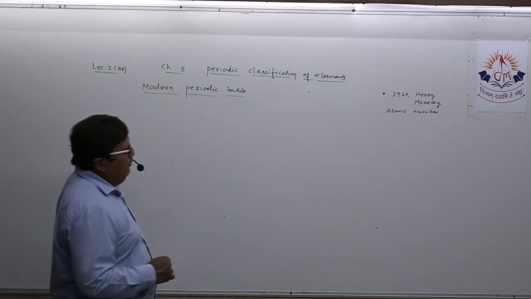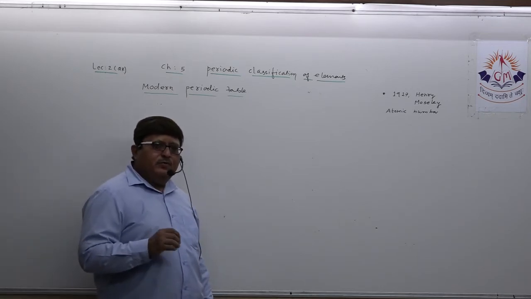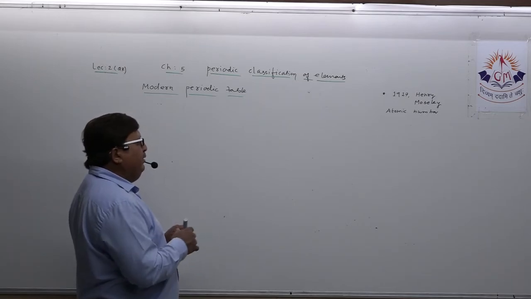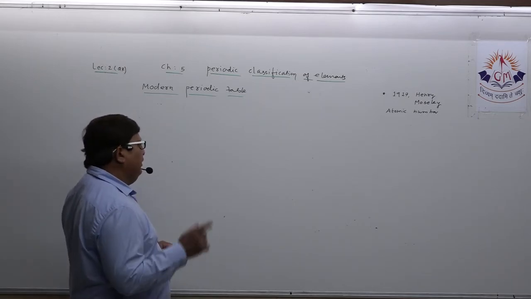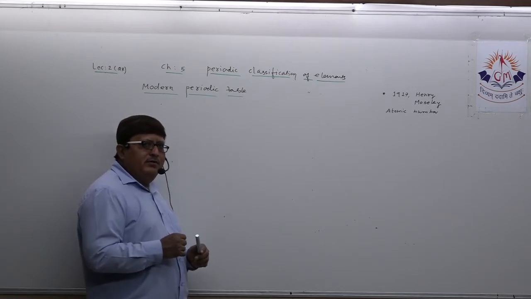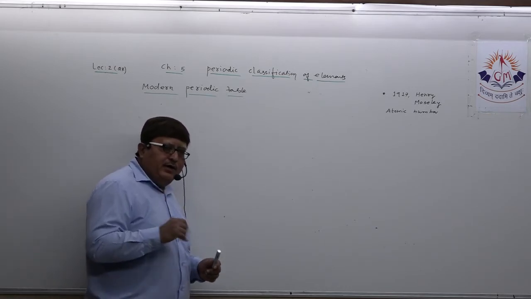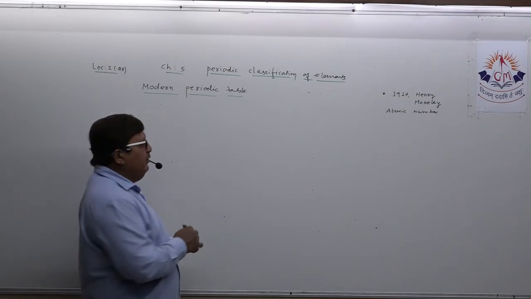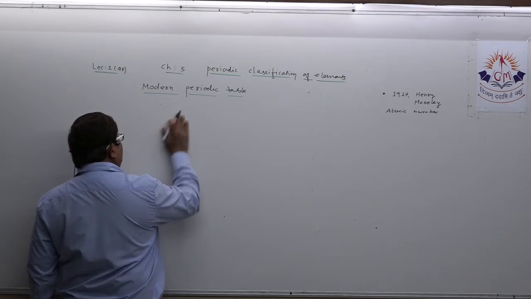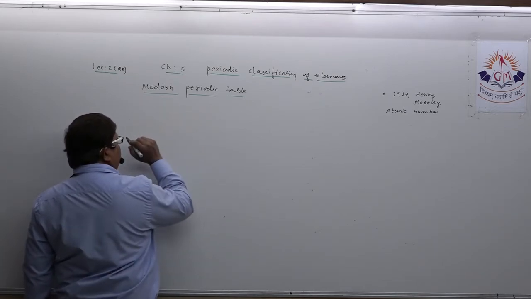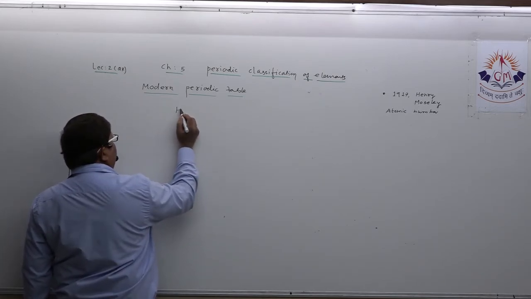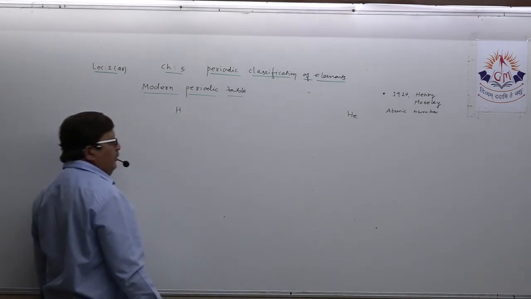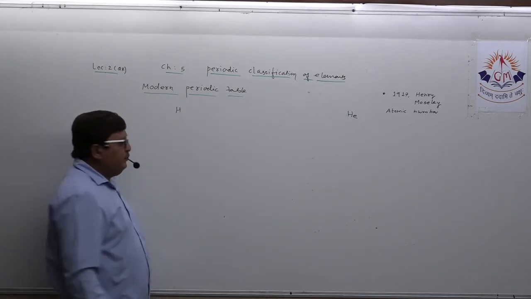Now, dear students, I am not expecting that the board will ask it this way, but at least when you are preparing the modern periodic table, I told you to remember up to 30 elements. If you observe the modern periodic table, the first two elements that come to your mind, hydrogen and helium, belong to the first period.